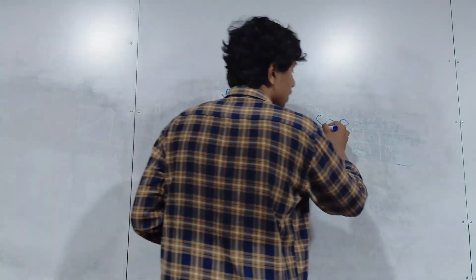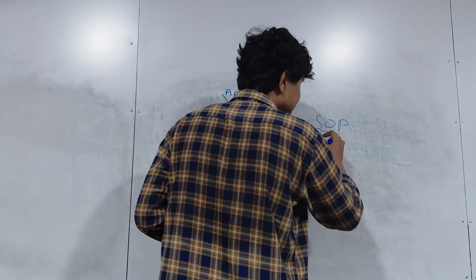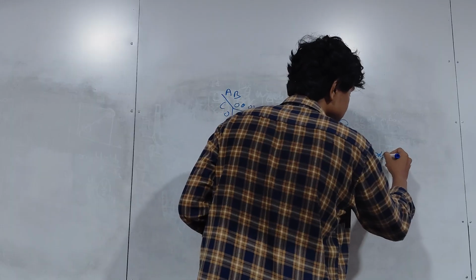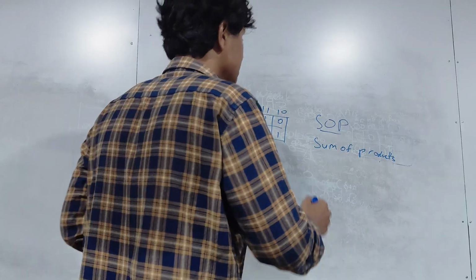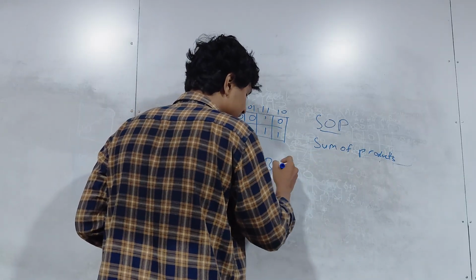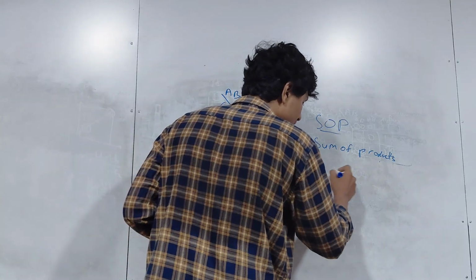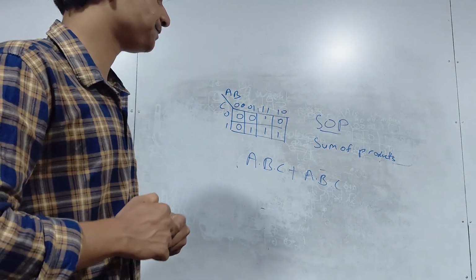Now, SOP is like this: sum of products. Sum of products means you have A dot B dot C plus A dot B bar dot C. This is an example for SOP.